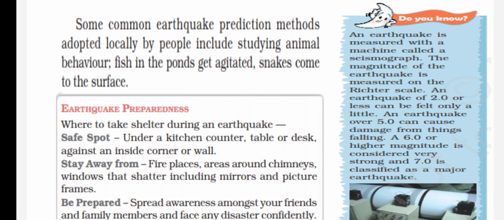Which causes a major earthquake, a devastating earthquake, children, which leads to loss of human life and properties also.